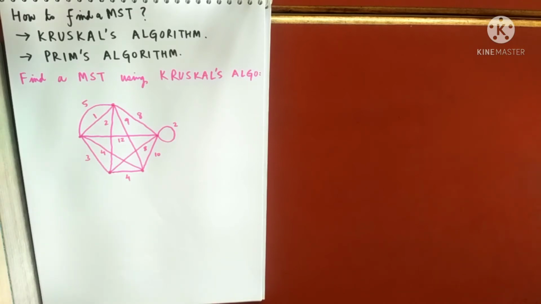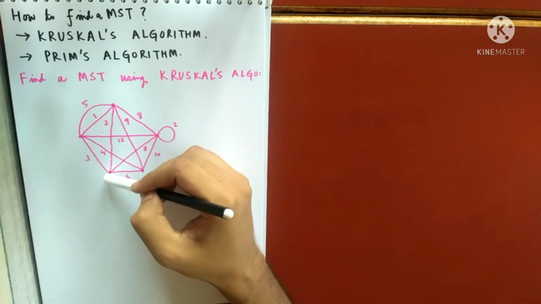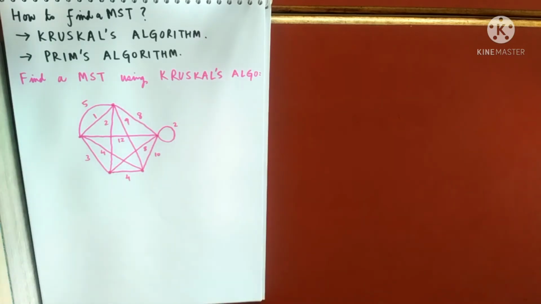As the name suggests, you have to find the spanning tree having the minimum weight using Kruskal's algorithm. And what is the meaning of spanning tree? It should be a tree, so all the properties of a tree must be satisfied. Because your graph has 5 vertices, your tree can only contain 4 edges.